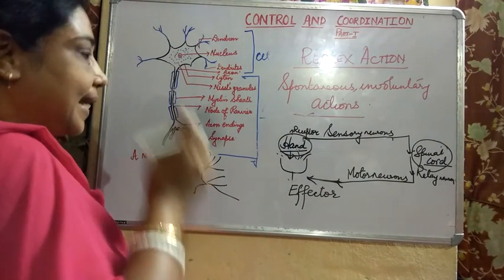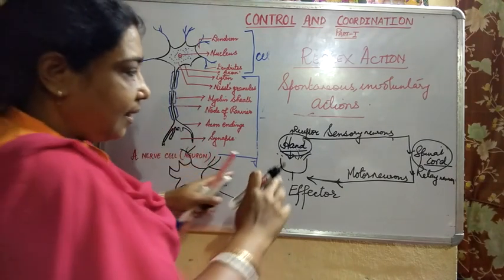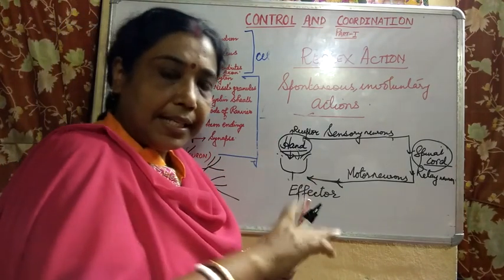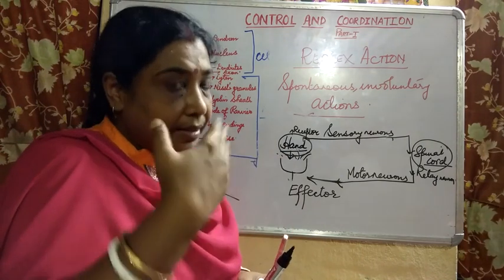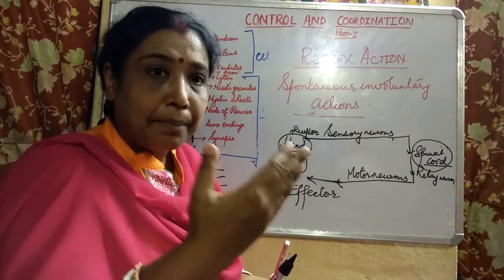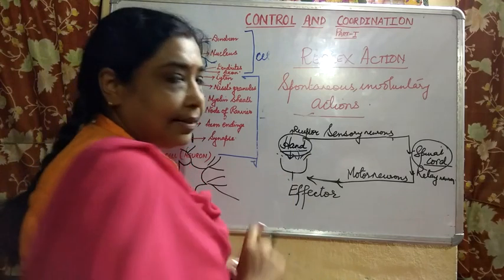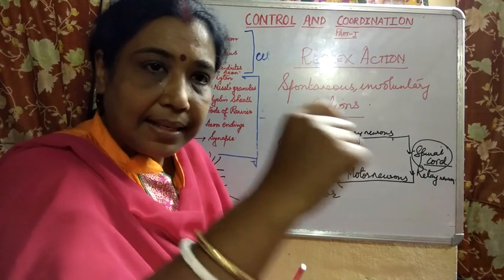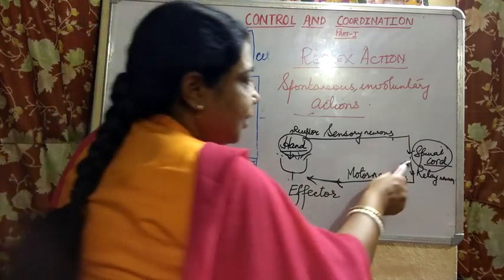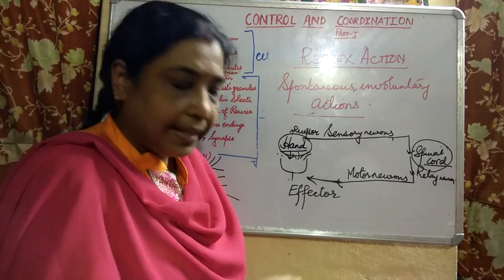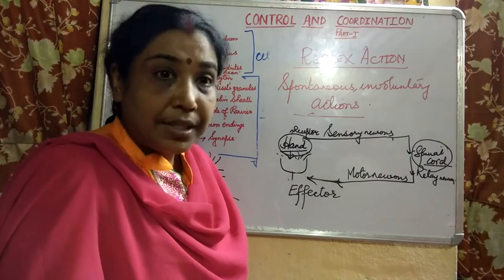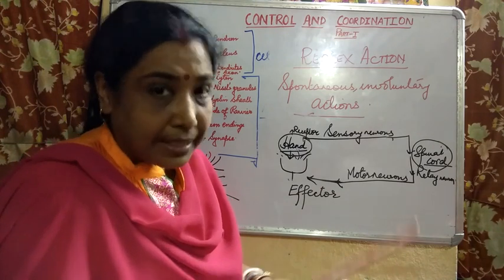So understand very nicely that first of all it is your hand which is receiving the stimulus. This stimulus is picked up by the sensory neurons, and impulse conduction takes place and reaches the spinal cord. The spinal cord interprets it and takes the action accordingly.